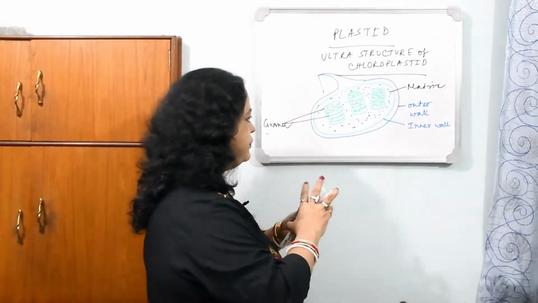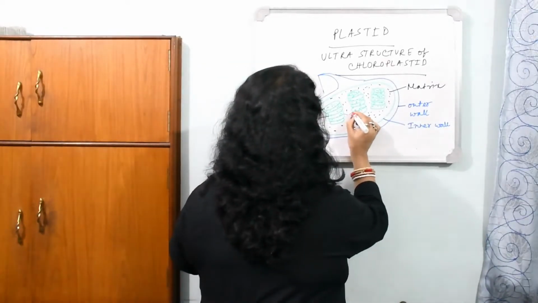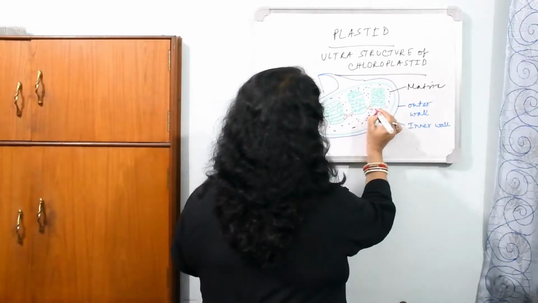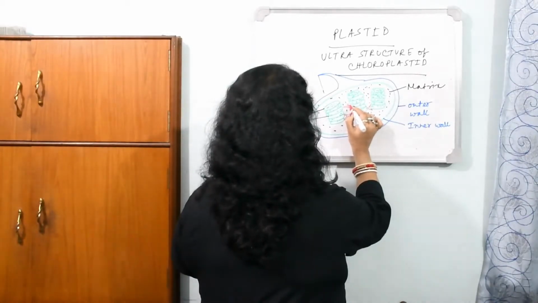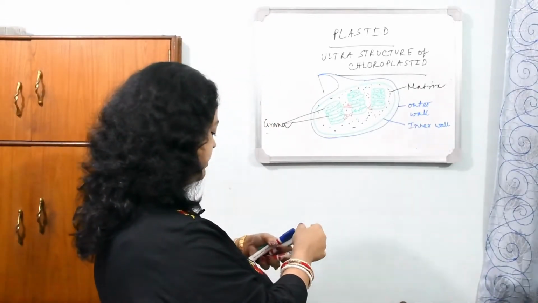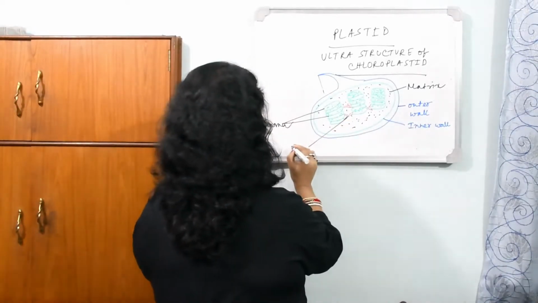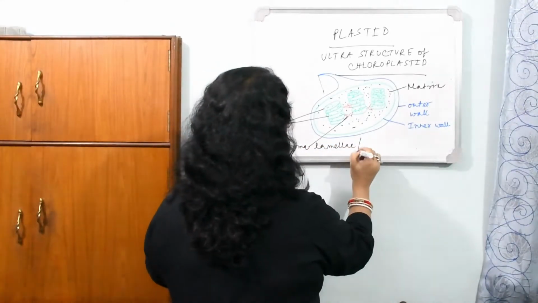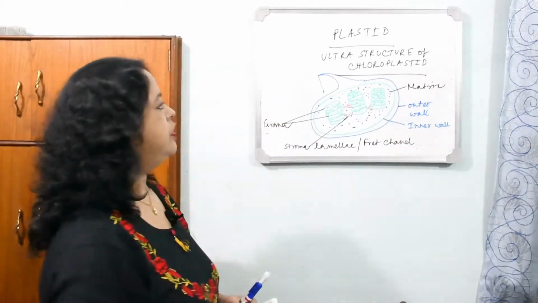Now in between the grana, there are some connecting tube-like structures which are known as stroma lamellae or frets channel. These connect the grana, and as they are present inside the stroma, they are known as stroma lamellae or frets channel.